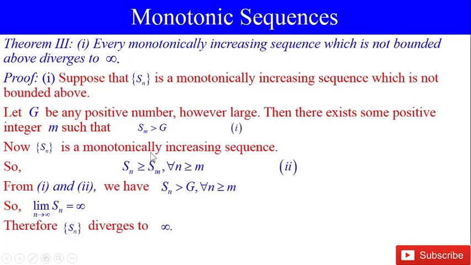Now Sn is a monotonically increasing sequence. So Sn is greater than or equal to Sm for all n greater than or equal to m.